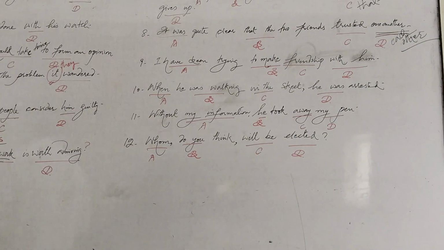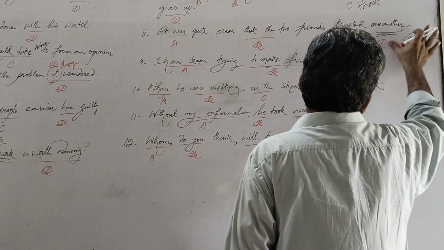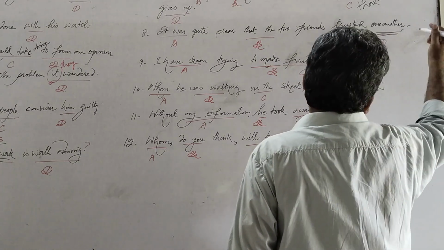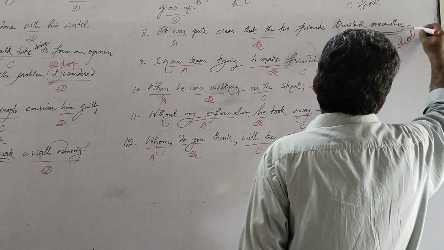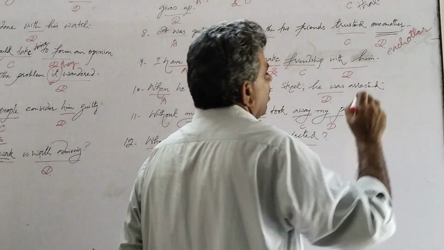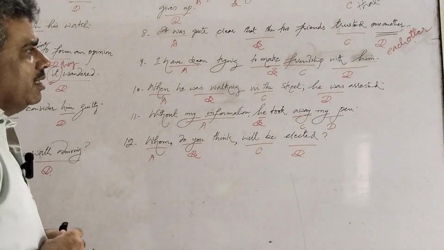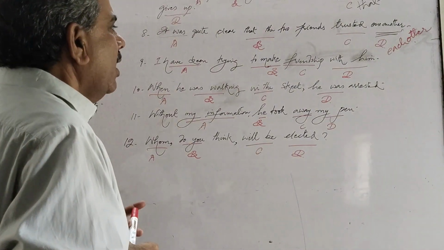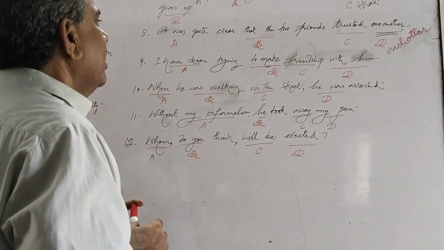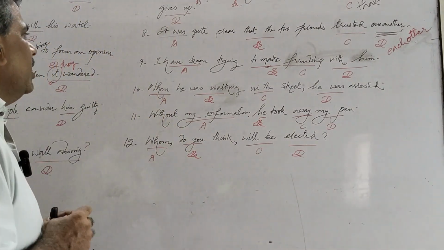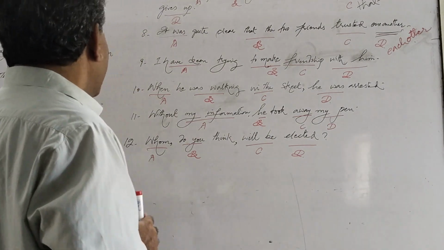We should replace it with each other because there are only two friends. So we cannot use a reciprocal pronoun one another, because one another is used for more than two persons, and here we have two persons. So we must remove one another and keep each other there. So the error is at option D. The correct sentence would be: it was quite clear that the two friends trusted each other.